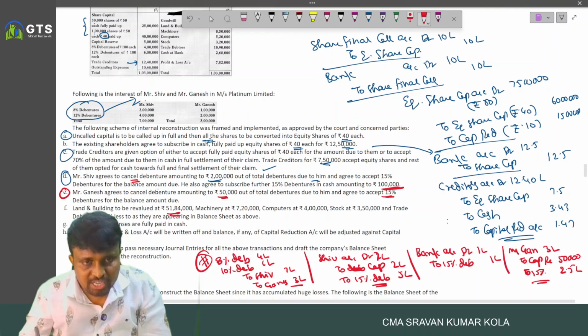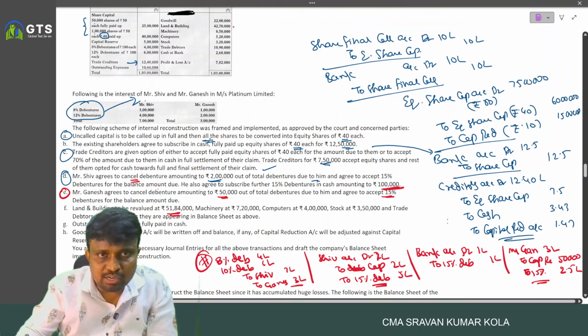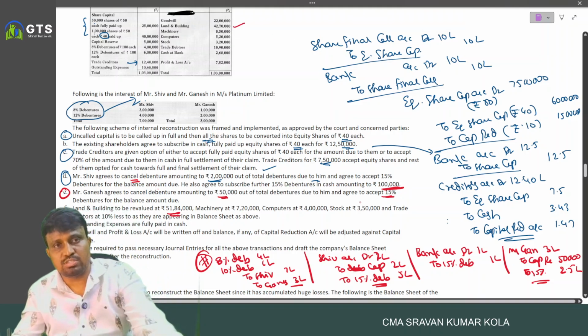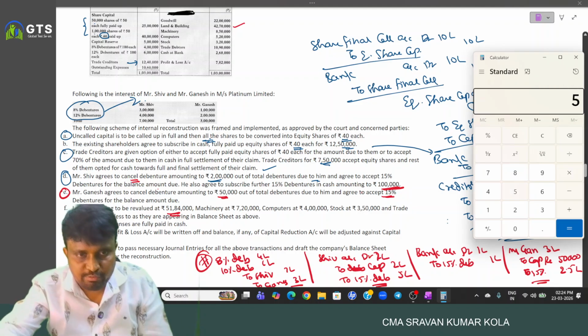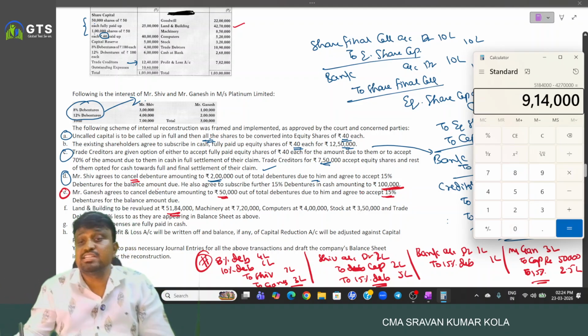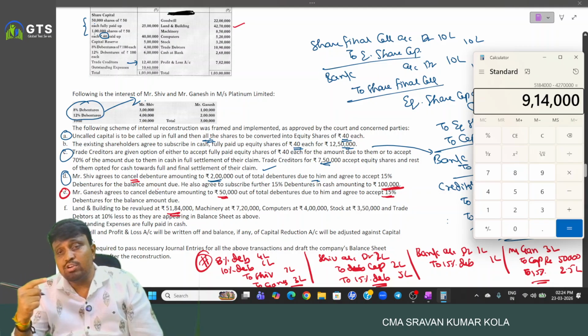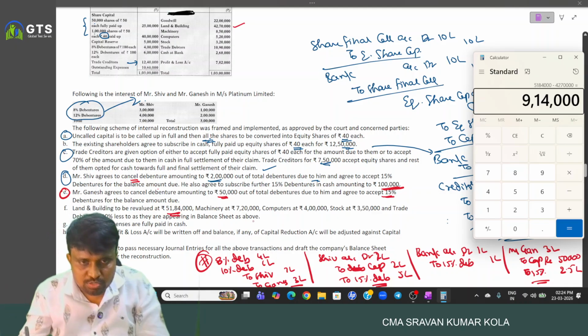Land and building revalued at 51 lakh 84,000. What is the land and building book value? 42 lakh 70,000. So 51 lakh 84,000 minus 42 lakh 70,000 is an increase in value of 9 lakh 14,000. We write the entry: land and building account debited to capital reduction 9 lakh 14,000.